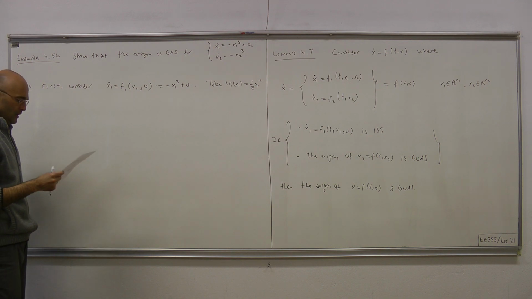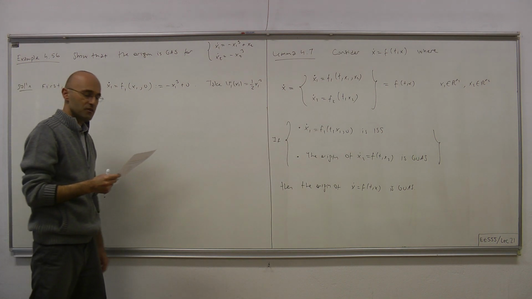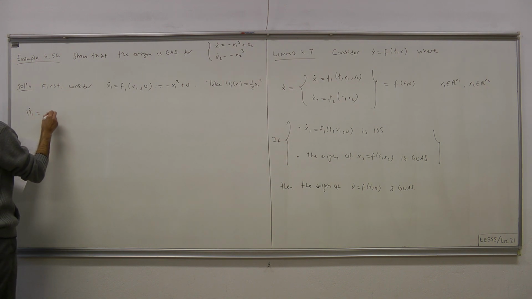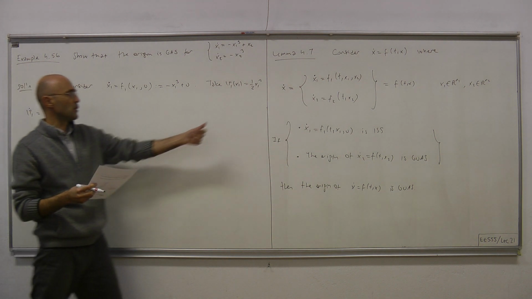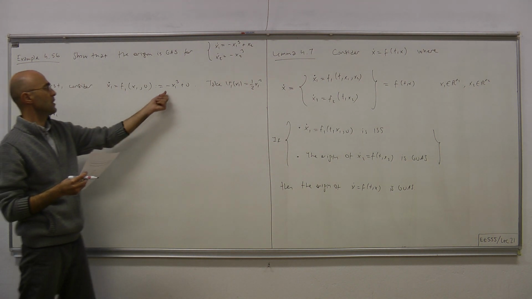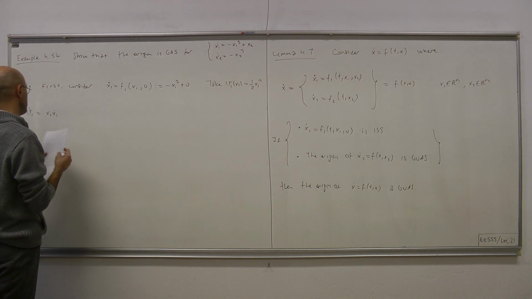Let's compute its time derivative. V1 dot equals x1 x1 dot, because V1 is 1/2 x1 squared, and x1 dot is minus x1 cubed plus u.